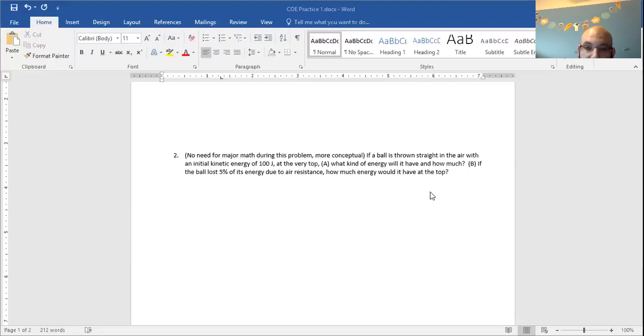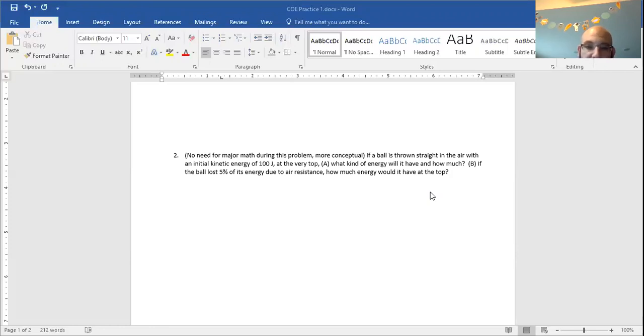If it's a closed system, which this basically sounds like it, that means the energy in the beginning has to be the same as the energy at the end. So if the beginning is at the bottom and the end is at the top, it'll have 100 joules of energy at the top. What type of energy will it have at the top? Well, it's no longer moving because if it's at its highest point, we know there's no velocity, therefore the kinetic energy would be zero. So all of the energy has to be potential energy, and it's potential energy due to gravity.